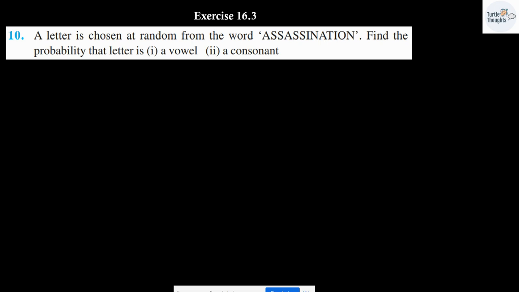Question number 10. A letter is chosen at random from the word assassination. Find the probability that the letter is, first sub question, a vowel, second sub question, a consonant. First, let me write down this particular word which is given. Total letters in this word are 3, 3, 3, 1, which is 10, 10 plus 3, 13. 13 letters are there in this particular word.